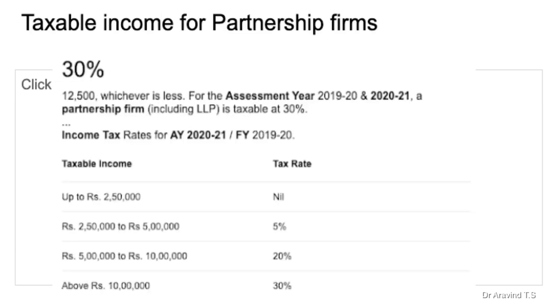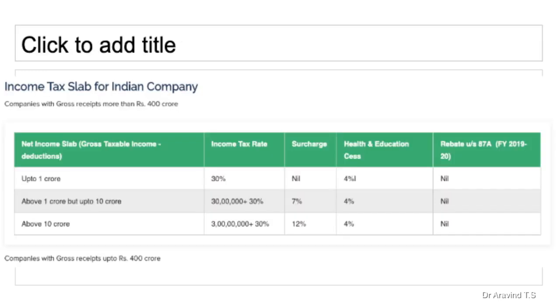Taxable income for a partnership firm up to 2.5 lakhs is nil, and 2.5 to 5 lakhs is 5 percent, same as for individuals, and 5 to 10 is 20, and above 10 it is 30. See the income tax slab for Indian companies: up to 1 crore, 30 percent is needed. Health and education cess is 4 percent, and there is a rebate under section 87A, financial year 2019.